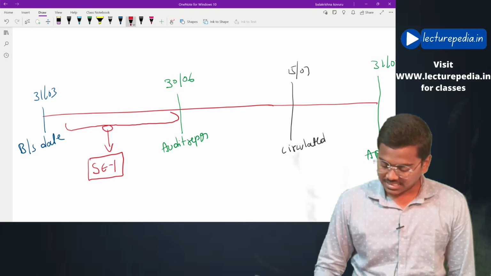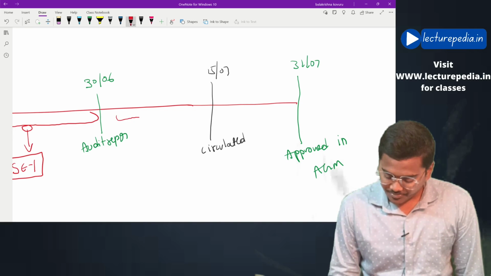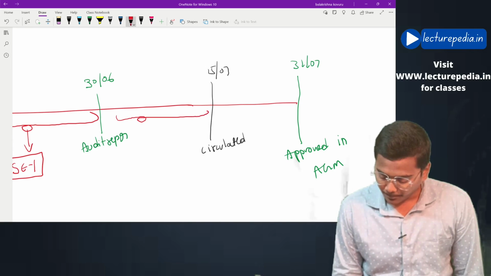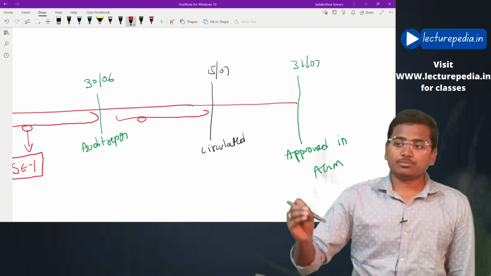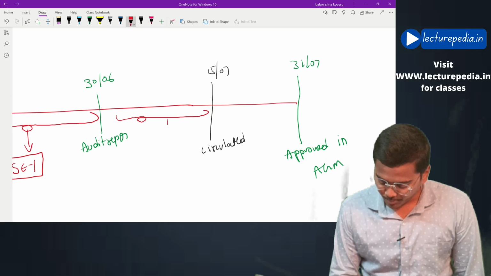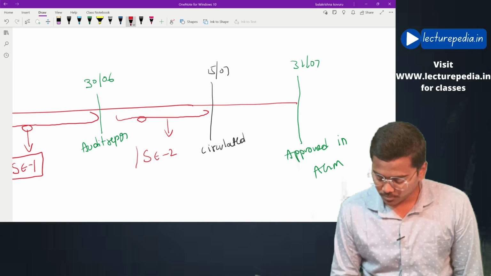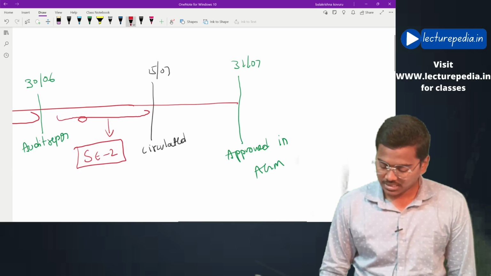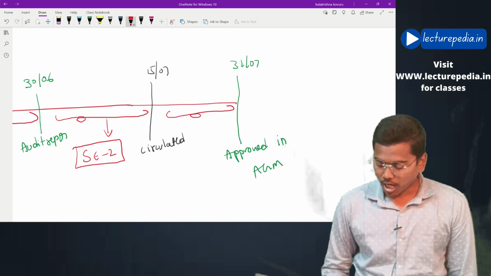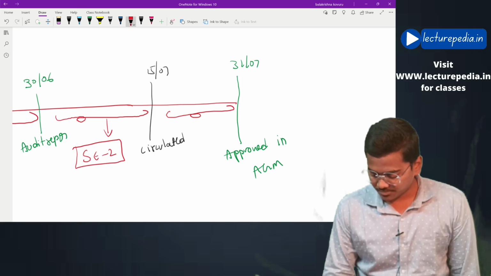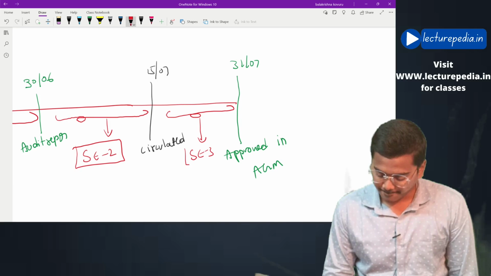Next, events after audit report but before the audit report and financial statements are circulated to the public, we'll be calling them subsequent events 2. Next, after they are circulated but before approved by shareholders, these are subsequent events 3.